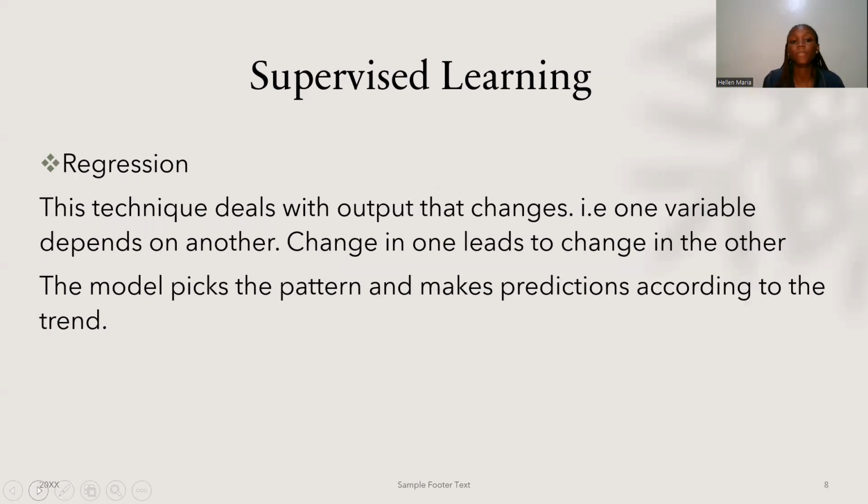And then we also have the regression technique. The regression technique deals with output that changes, where a variable depends on another. So the change in one will lead to a change in another. This algorithm will pick up this trend, and we know once this changes, this is supposed to change. So it will pick up that prediction and be able to predict exactly what will happen. If A does this, then B ought to change like that.